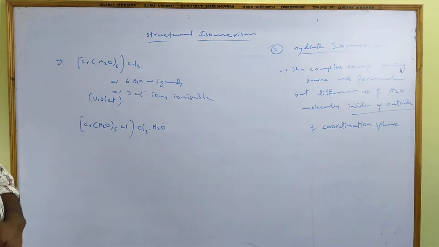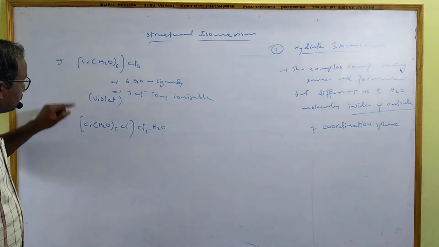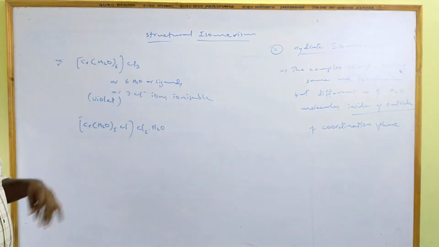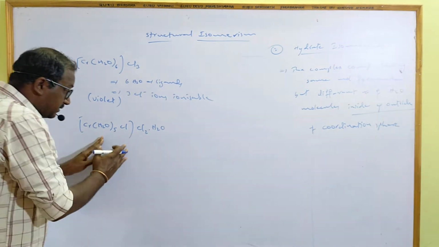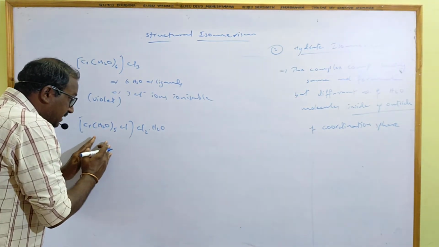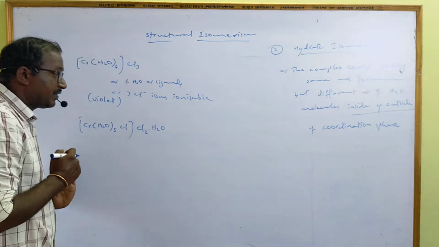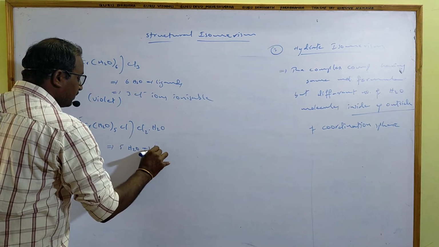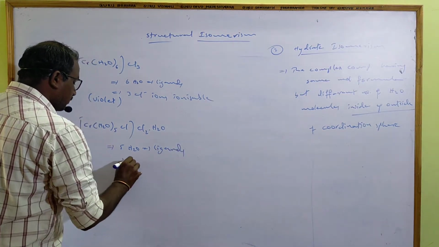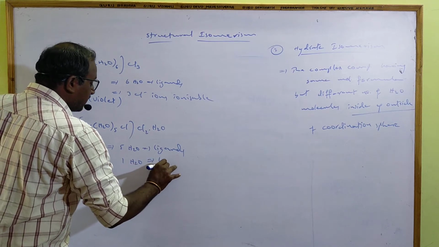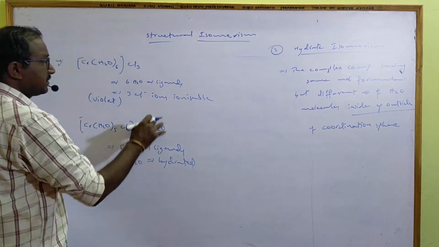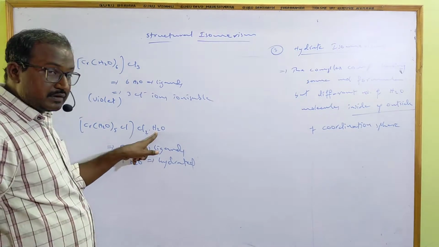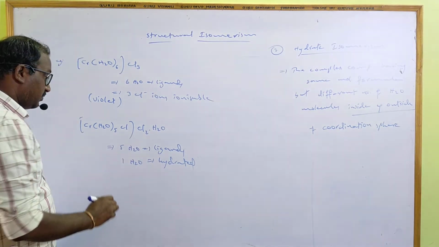If we compare these two complexes, both have the same molecular formula: 1 chromium, 6 water molecules, 3 chlorines. But here 5 water molecules are ligands and 1 water molecule is the hydrated molecule. 5 H2O acting as ligands, 1 H2O hydrated. This water molecule is linked with the complex by ion dipole forces.